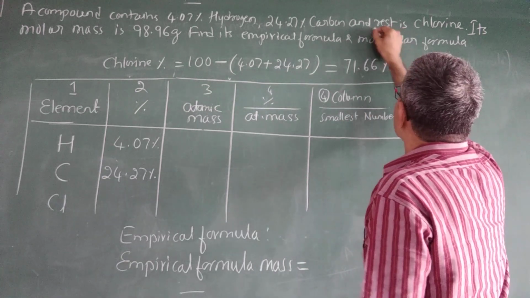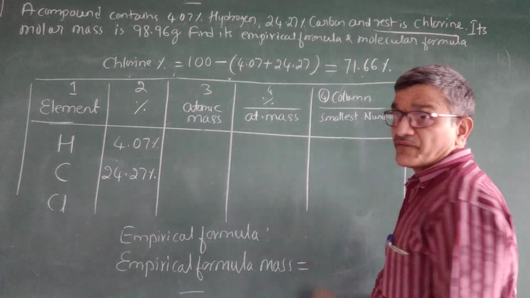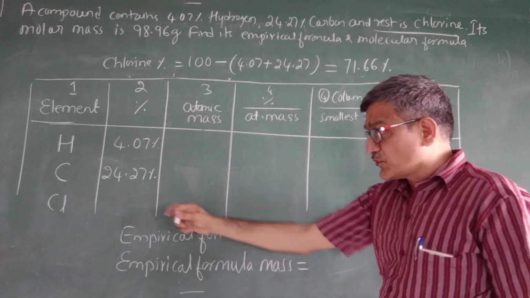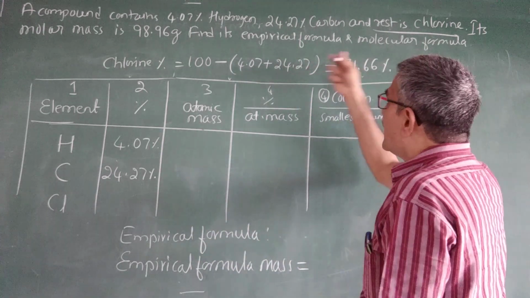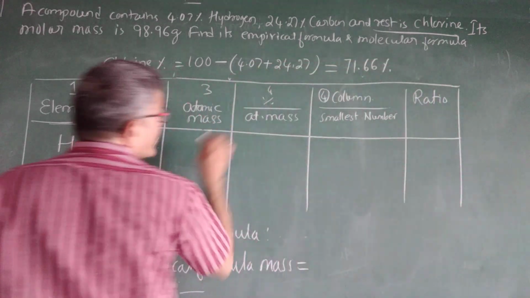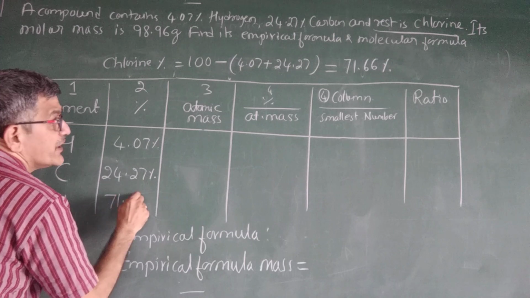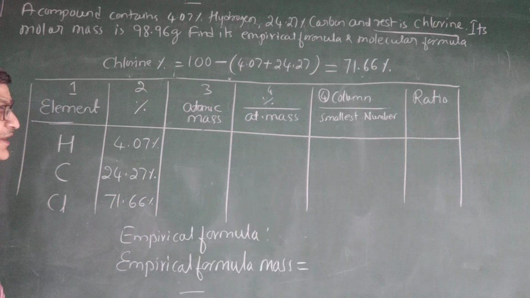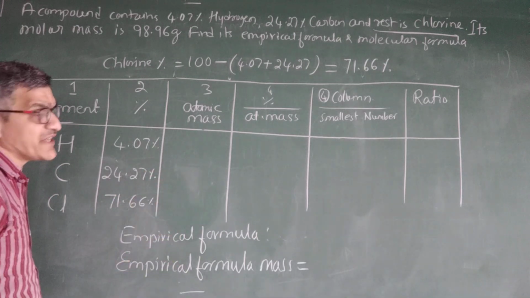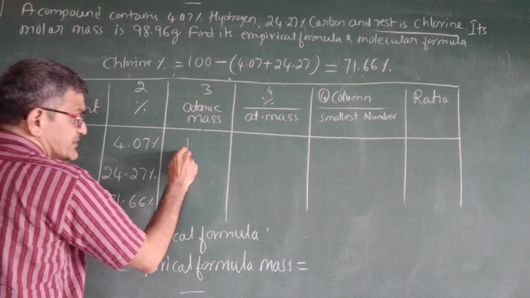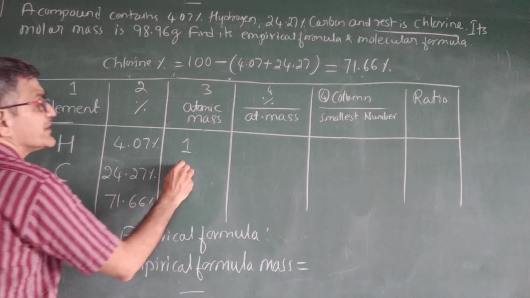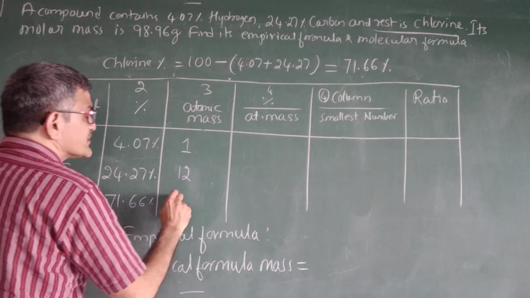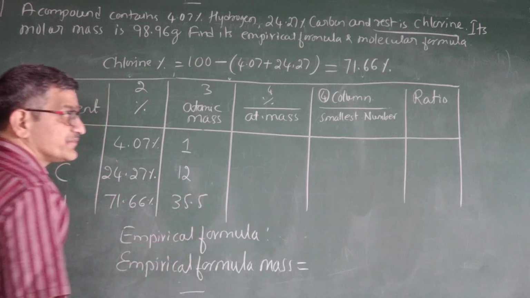The rest is chlorine, they will say; if chlorine is not mentioned, then it is 0. So we have to take it as 100 minus this. Therefore we got the value of 71.66%. Next we must know the atomic mass. Hydrogen atomic mass is considered as 1, carbon is 12, chlorine is 35.5.